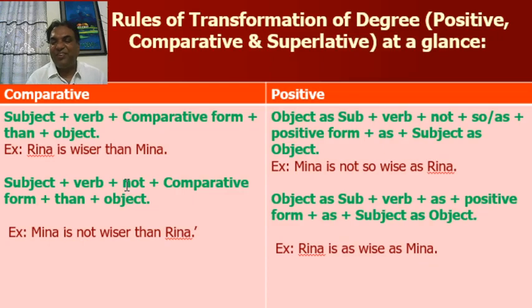There will be no not or no. For example, Meena is not wiser than Reena. This is a negative sentence but comparative degree. In positive, Reena is as wise as Meena. This is positive degree but this is an affirmative sentence.